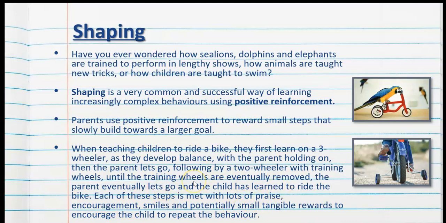So riding a bike is not a natural innate behaviour. So we are trying to shape a new behaviour using positive reinforcement, which takes a long process. So each of these steps is met with lots of praise, encouragement, smiles, and potentially small tangible rewards, such as stickers, to encourage the child to repeat the behaviour. So the behaviour in the child or adult or animal is being shaped.